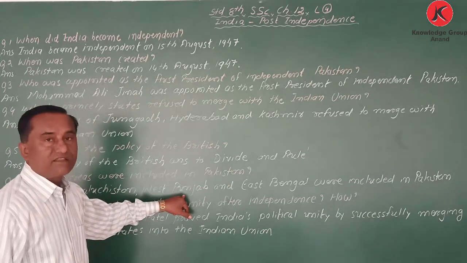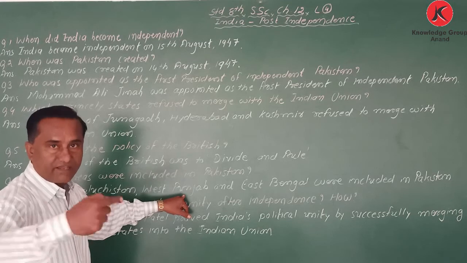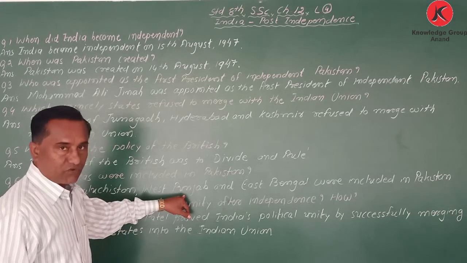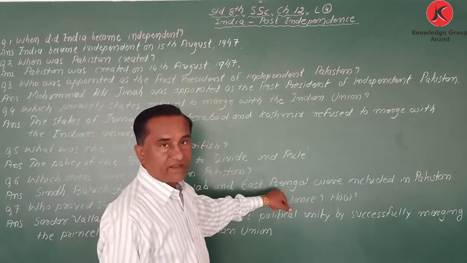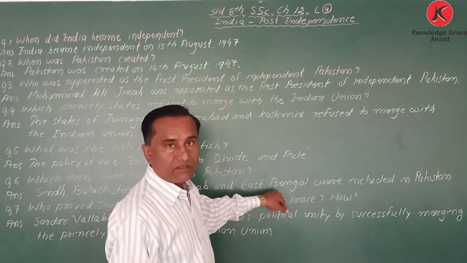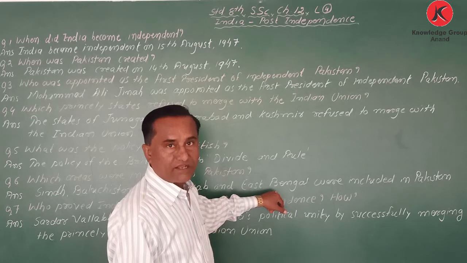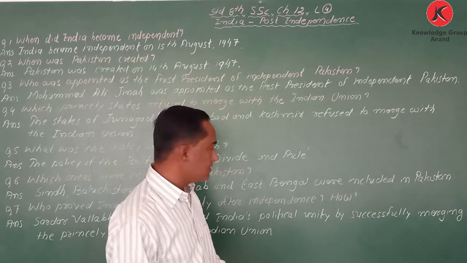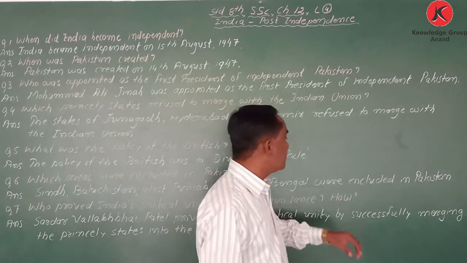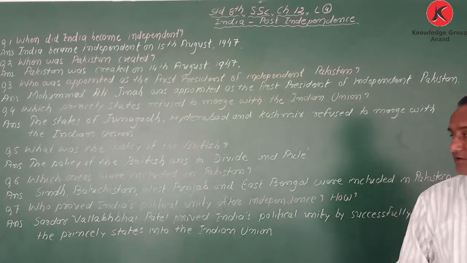In Pakistan, there is also one area that is called Punjab, that is called West Punjab. And my dear student, East Bengal. Earlier there were two Bengals. Now East Bengal is called Bangladesh. So East Bengal was included in Pakistan.